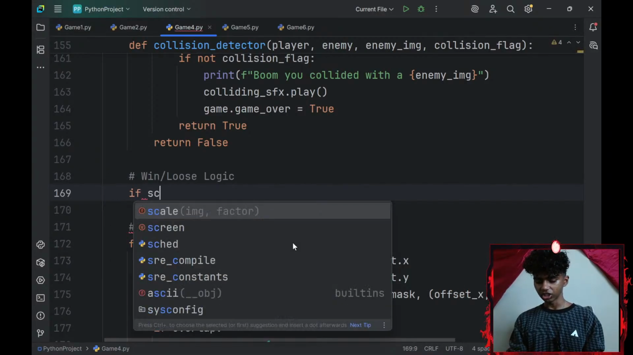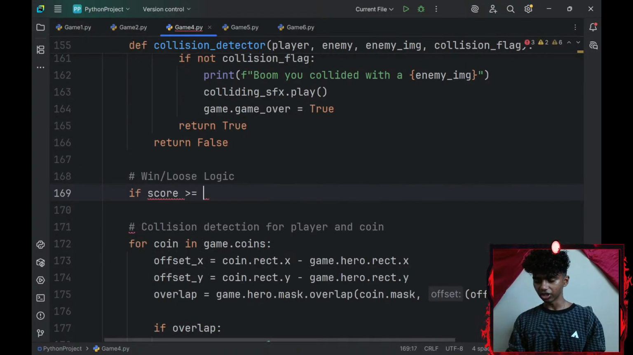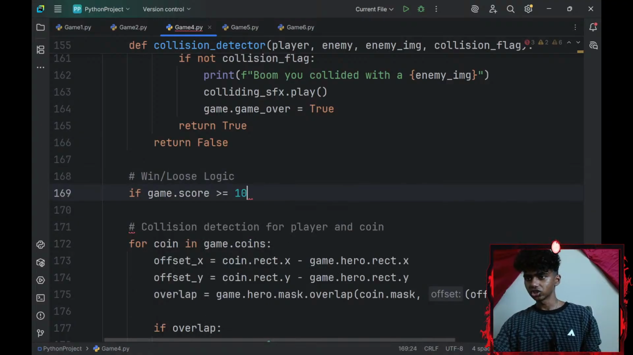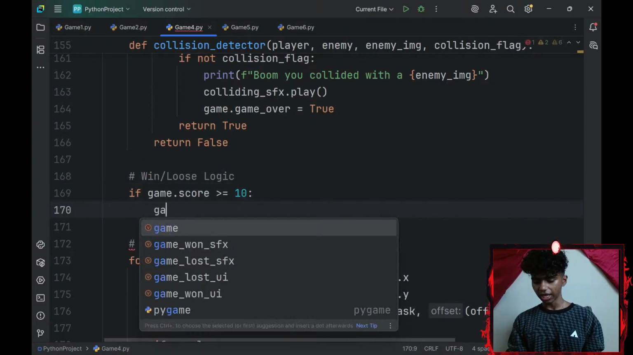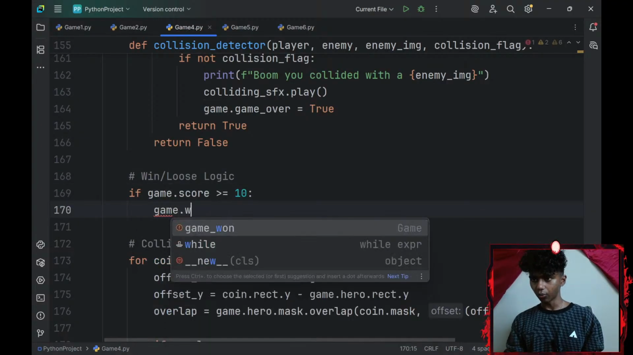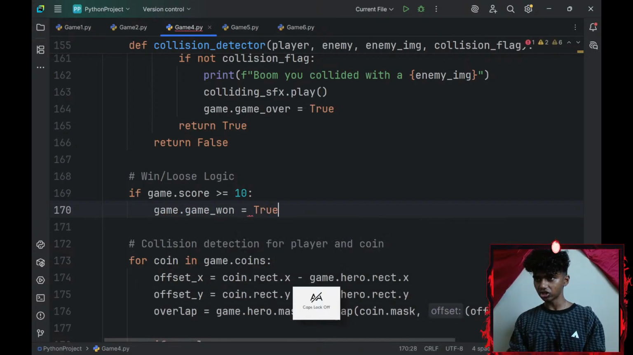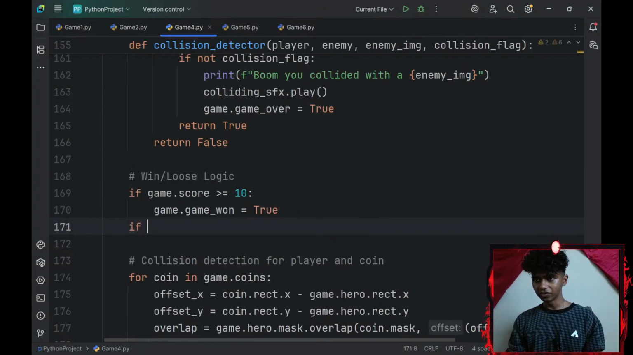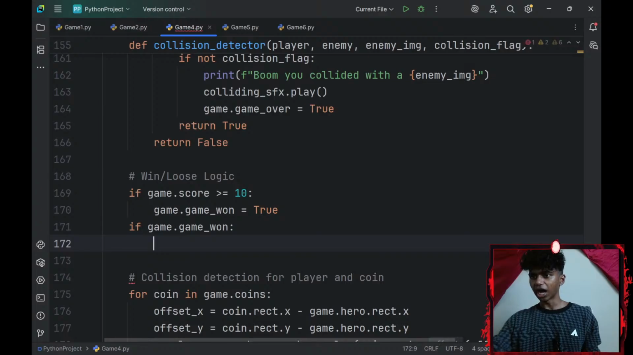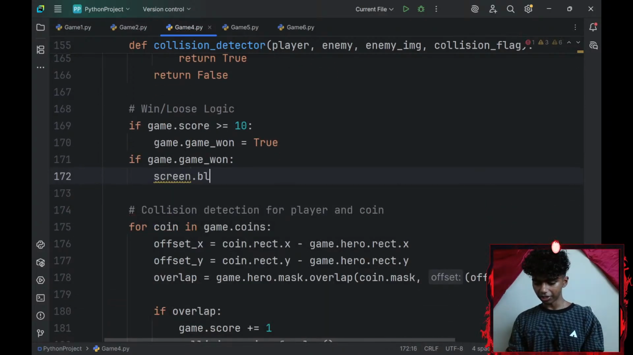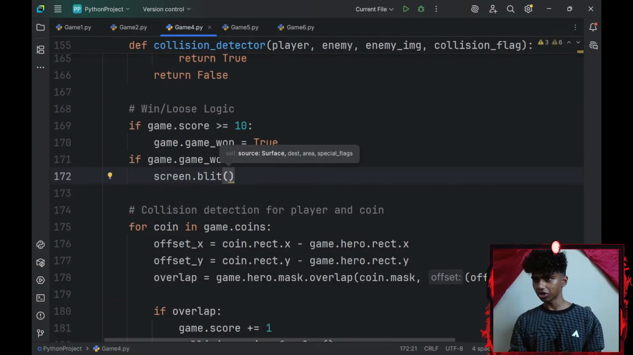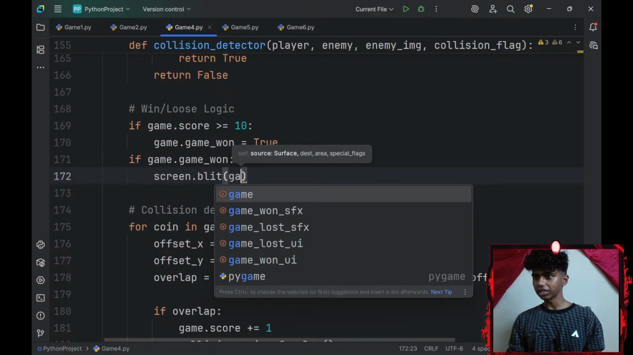First, I'll add my win logic. If my game.score, so my game object.score, is greater than or equal to 10, my game object.game1 boolean variable is going to be set to true. Then I'll add another if statement. If game.game_1 is set to true, I will do something. I'll go with screen.blit. I want to blit something on my screen. What do I want to blit on my screen? I want to blit my game1 UI.